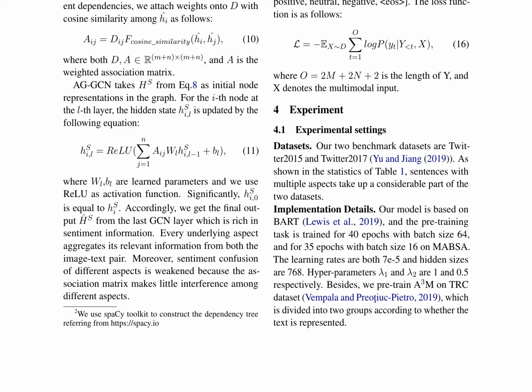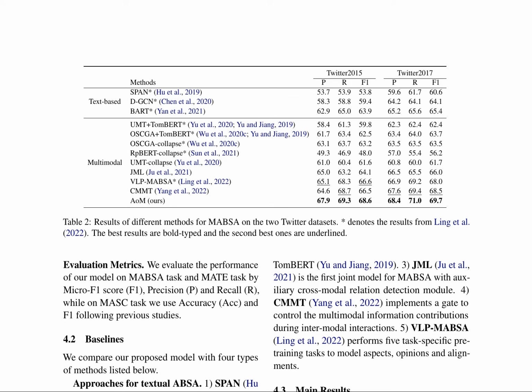The multimodal fusion module combines the textual and visual information to generate a comprehensive representation of the input. The authors also introduce a novel weighted association matrix, which captures the importance of different dependencies between words and images. The matrix is calculated using cosine similarity between word and image embeddings. The final output is generated by a BART decoder, which takes the combined representation from the DTGCN and multimodal fusion modules as input. The paper presents experimental results on two benchmark datasets, Twitter 2015 and Twitter 2017, and compares the performance of AoM with several state-of-the-art models.